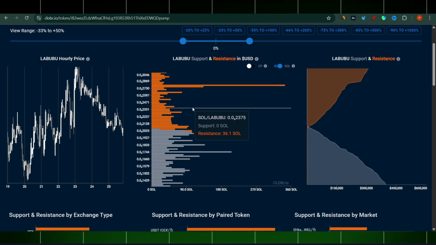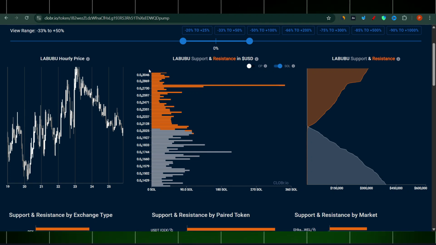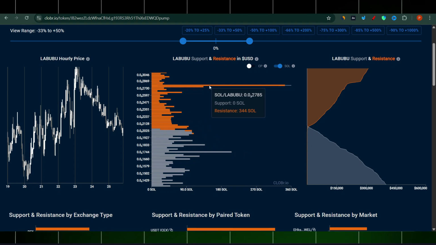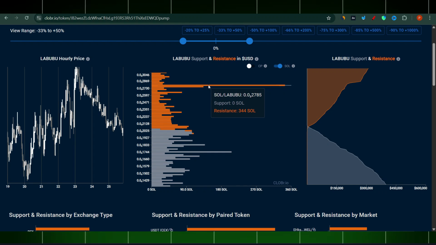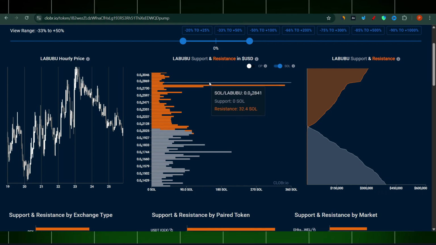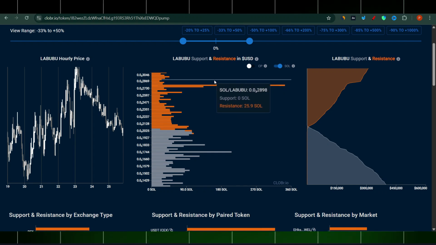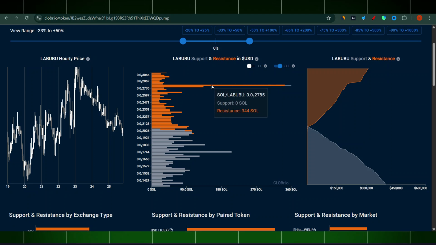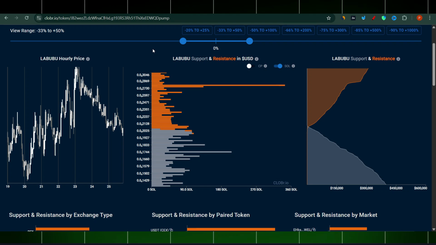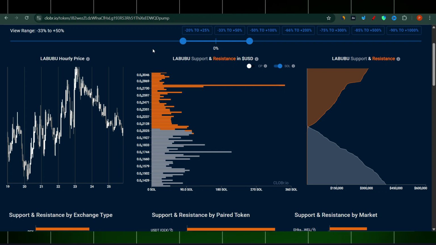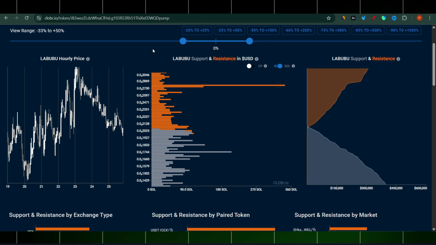And CLOBr also takes into consideration that type of information. I'll be covering CLOBr in future videos as well because I found it very, very useful. I think it can be very helpful for anyone who is into trading any coins on Solana. CLOBr is created for Solana, so if you're into it, I think that tool will be very helpful for you guys.